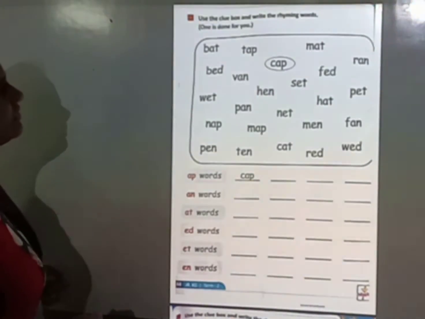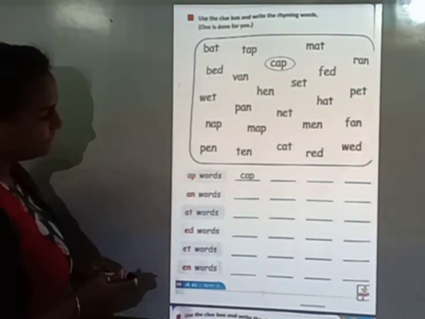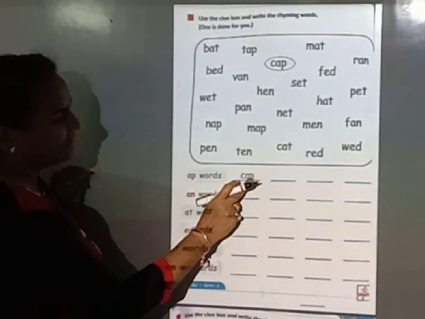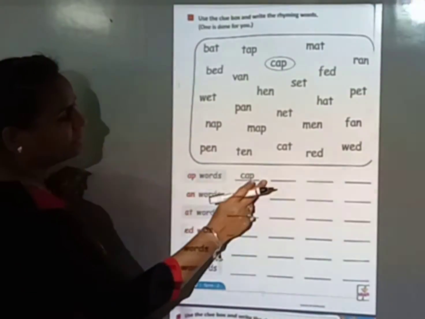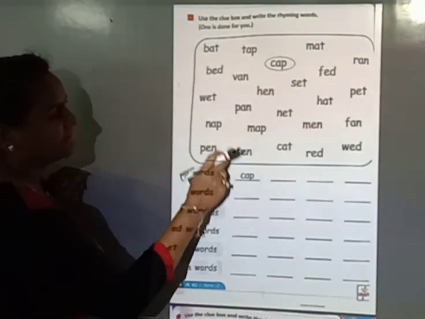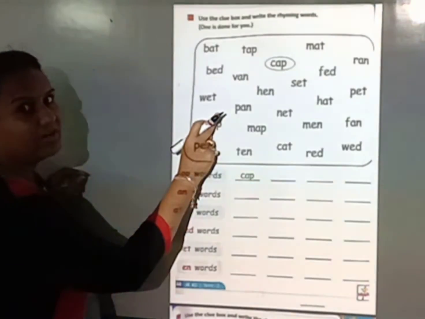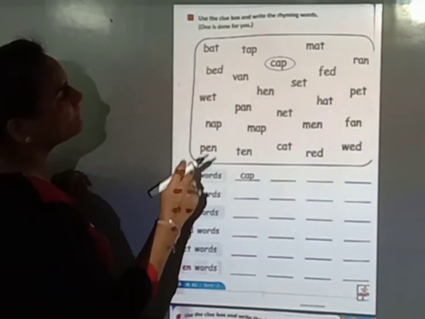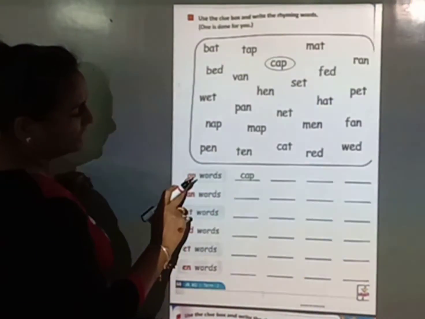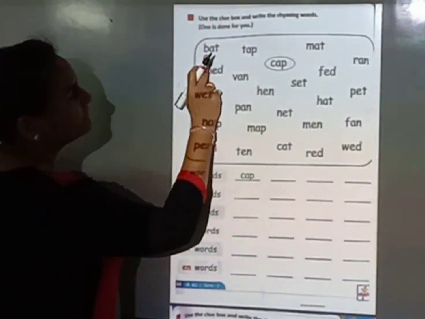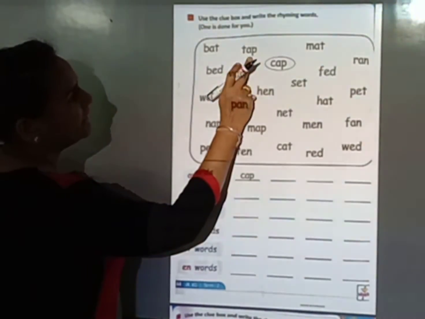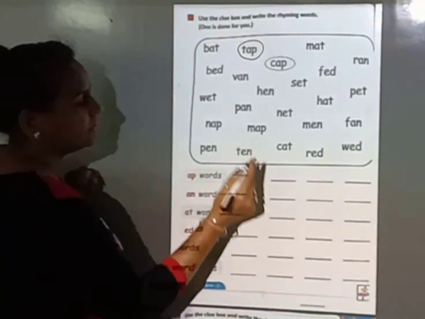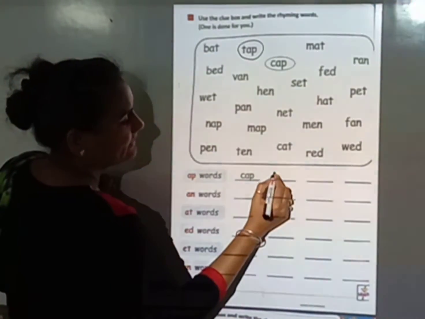Write the rhyming word. One is done for you. Here AP words are given and here write CAP. This is an AP word, so we write in this place and we find AP words in this clue box. Now we find AP words. This is BAT. TAP. This is AP. So first of all you circle it and you write in this place.